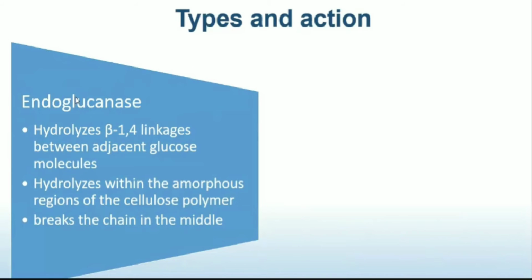In the next slide, we'll see the diagram which shows that there are two regions in cellulose. One is the crystalline region, the other is the amorphous region. So the endoglucanases mainly act on the amorphous or the loosely bound region, and because of this specific action in the amorphous region, it is known to break the chains in the middle.